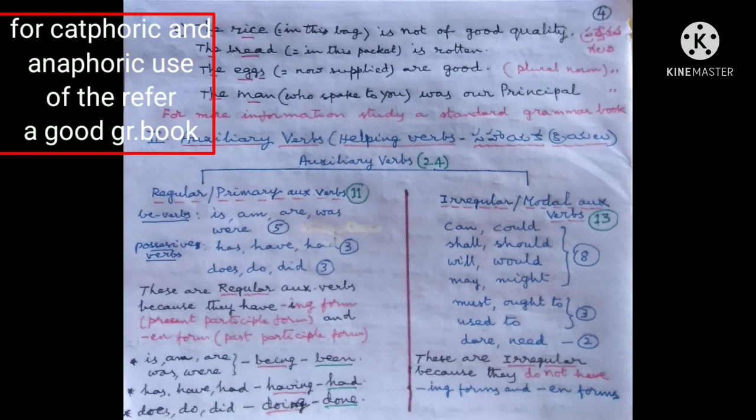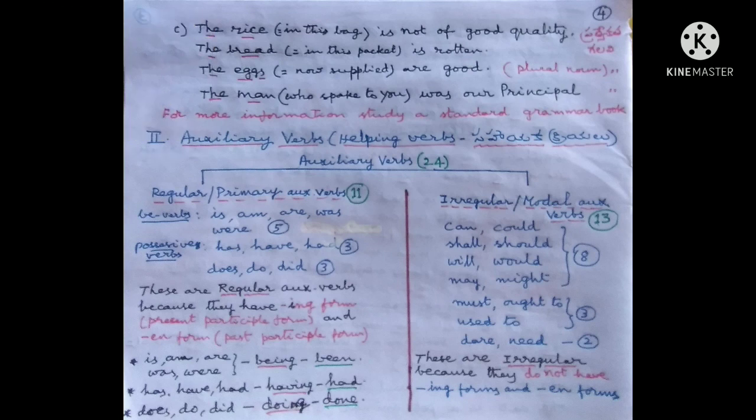Right. Now let us go to auxiliary verbs or helping verbs. Auxiliary verbs. There are 24 auxiliary verbs, and there are two types of auxiliary verbs. Regular or primary auxiliaries, they are 11, and irregular or modal auxiliary verbs, they are 13.